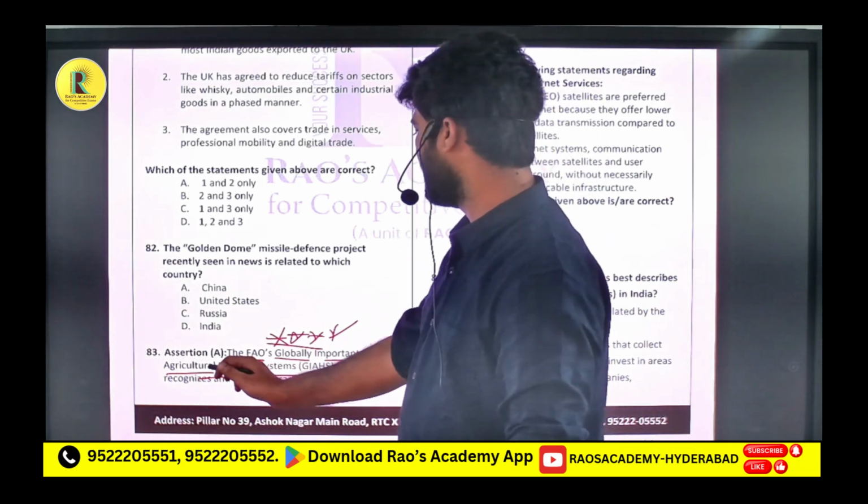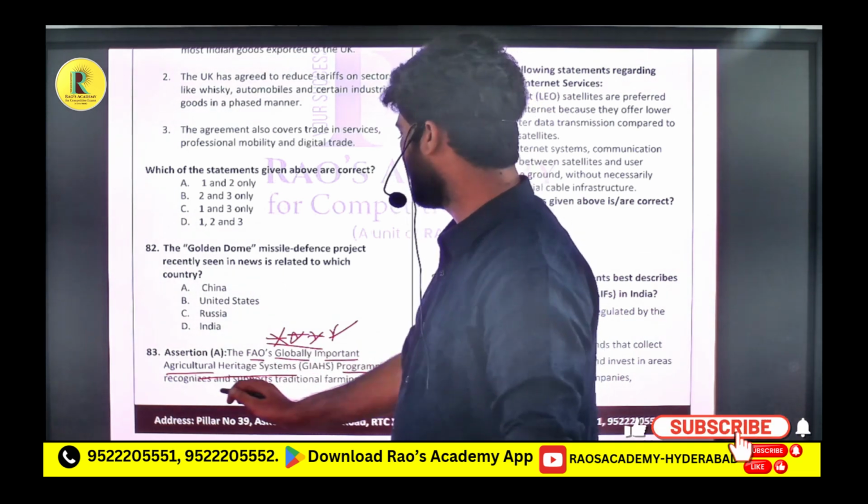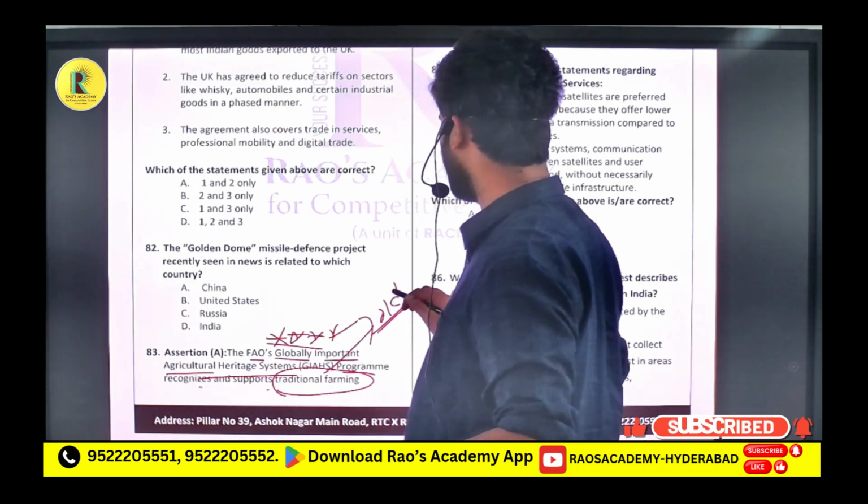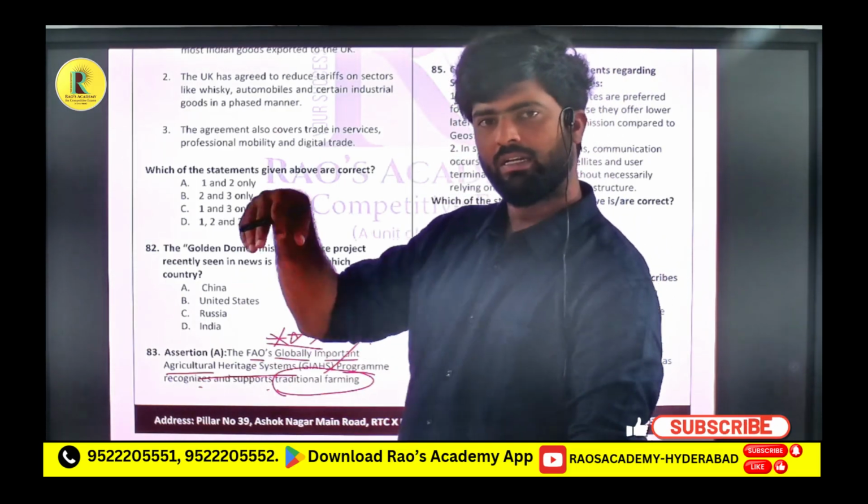The FAO's globally important agriculture heritage systems program recognizes and supports traditional farming. Traditional farming is nothing but old agriculture practices which are very helpful still now.